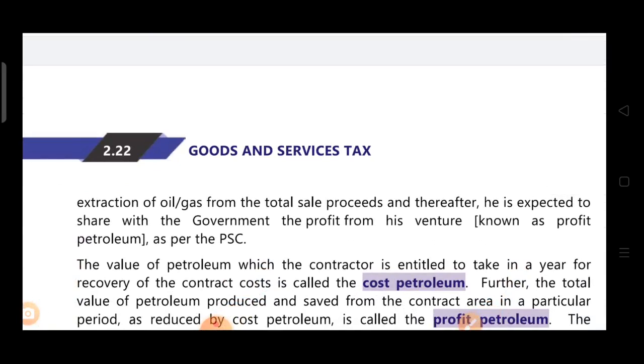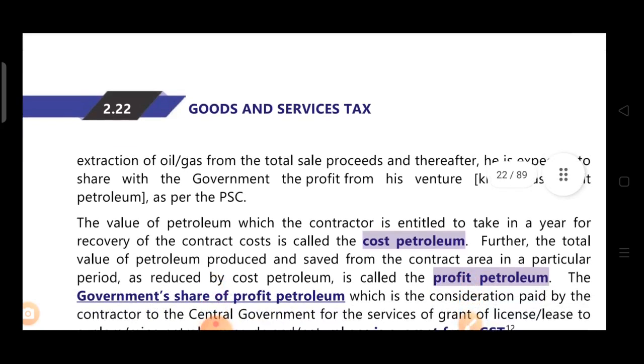The profit from the venture shared with the government is known as profit petroleum. So they are not partners, they are licensor and licensee or lessor and lessee. The contractor will discover oil, sell it, recover all the contract expenses from the sale proceeds, and what remains after recovering the cost will be shared with the government. That is known as profit petroleum.